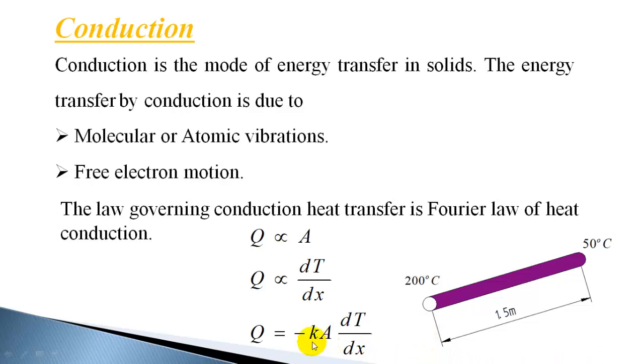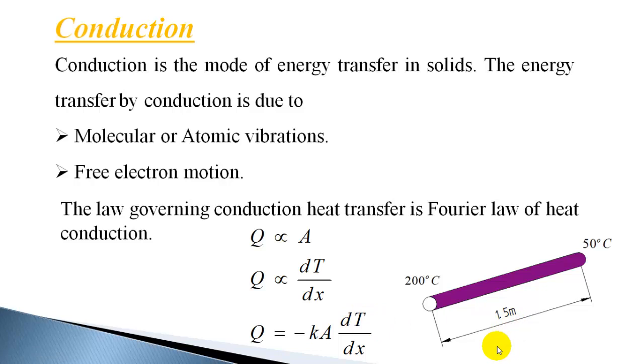K is the thermal conductivity and its unit is watts per meter degree centigrade or watts per meter Kelvin. Because a temperature difference is involved, you can use either degree centigrade or Kelvin.